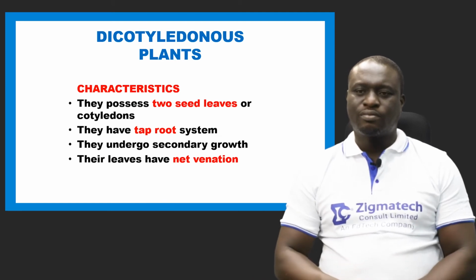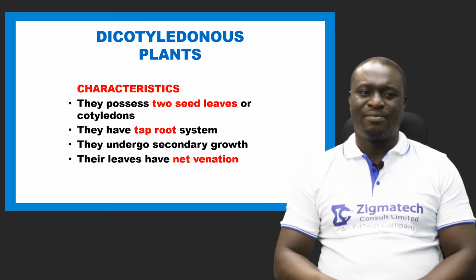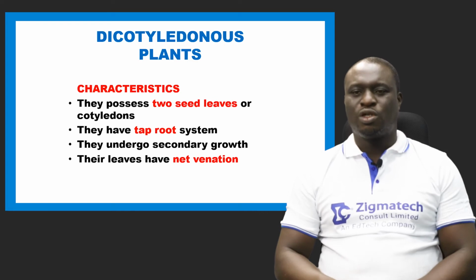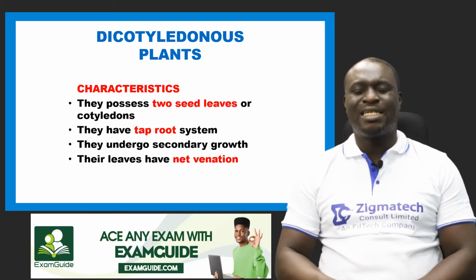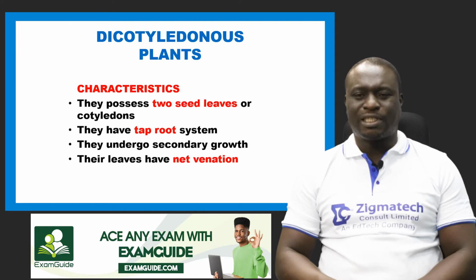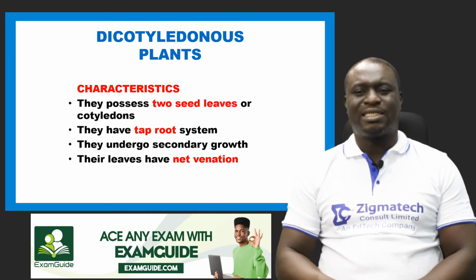Dicotyledonous plants. Now, dicotyledonous plants, as the name implies, di, which means 2, cotyledon, which simply means seed leaf. So we have several characteristics of dicotyledonous plants. Number 1 is that they possess 2 seed leaves. Number 2 is that they have a taproot system.